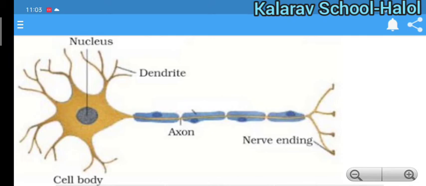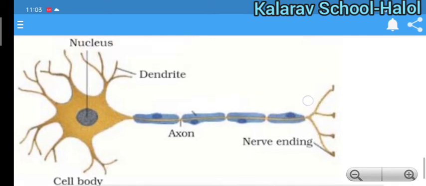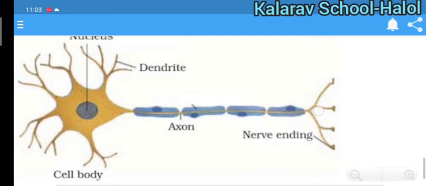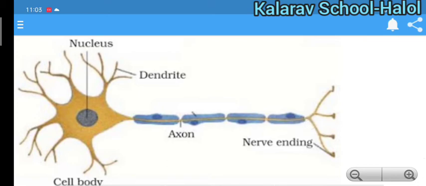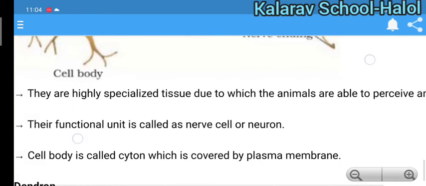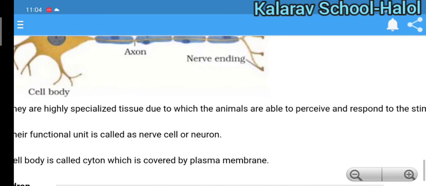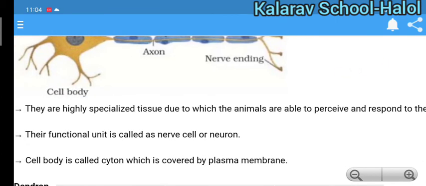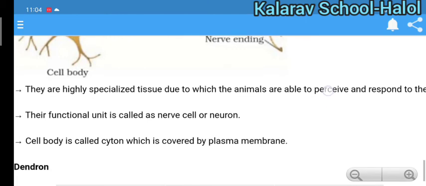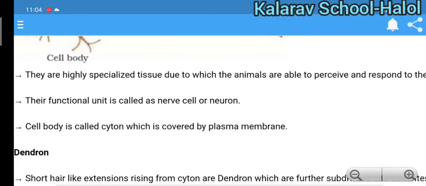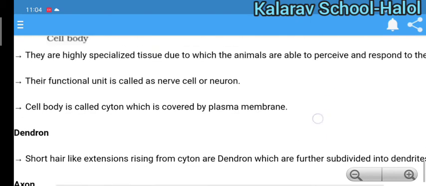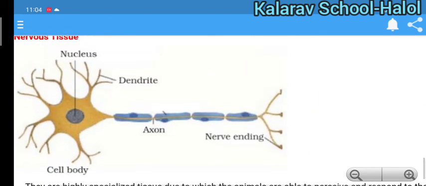Mainly the nerve cell controls and coordinates the body messages. So here is the nucleus, dendrite, cell body, axon and nerve ending. They are highly specialized tissue due to which animals are able to respond. Their functional unit is called the nerve cell or neuron. Their body is called cyton, which is covered by a plasma membrane. Here you see the hair-like structure that is called dendron.